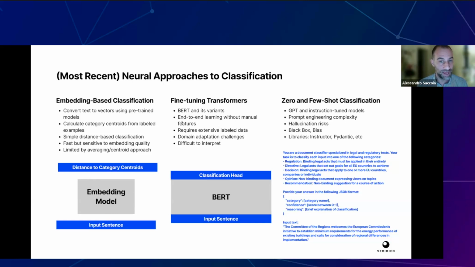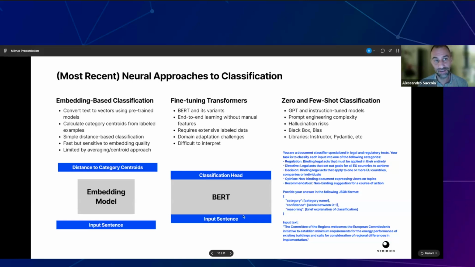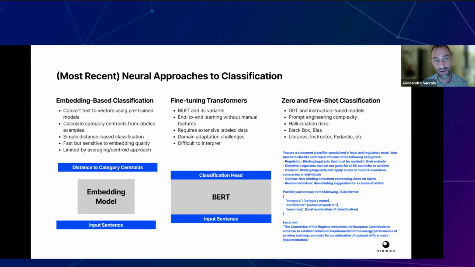The other approach to classification could be fine-tuning transformers. We give an input sentence to an encoder-only transformer like BERT, for example, and then we put on top a classification head. This is normally the Hugging Face style of classification.